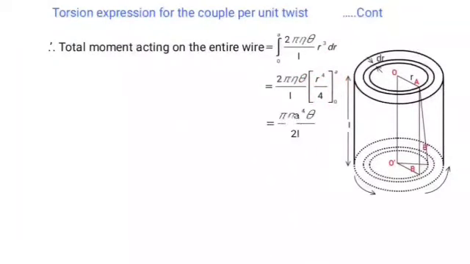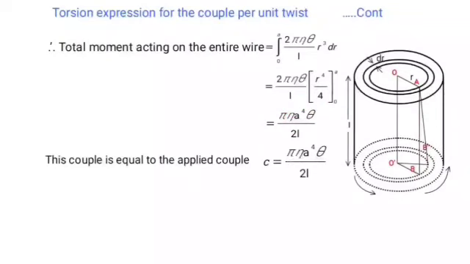Substituting the limiting condition, the expression reduces to pi eta a to the power 4 into theta divided by 2 times L. This couple is equal to the applied couple C, which is equal to pi eta a to the power 4 theta divided by 2L.